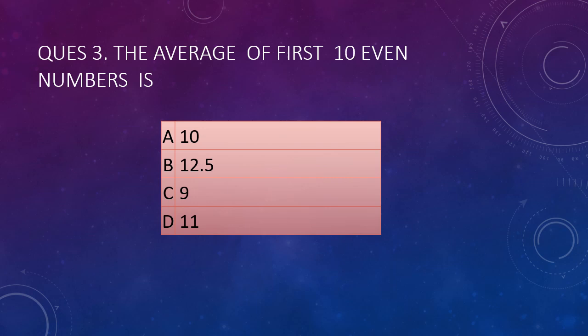The average of the first 10 even numbers, this is a very simple calculation. Add all the first 10 even numbers and divide by 10. The answer is 11.